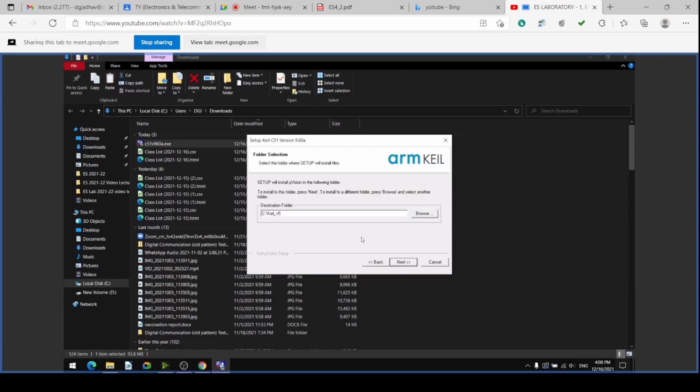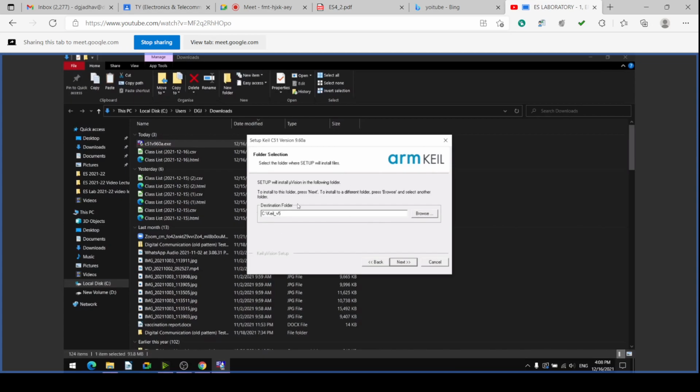Now this installation package has created the destination folder C:\Keil_v5. Now select the folder where setup will install the files.